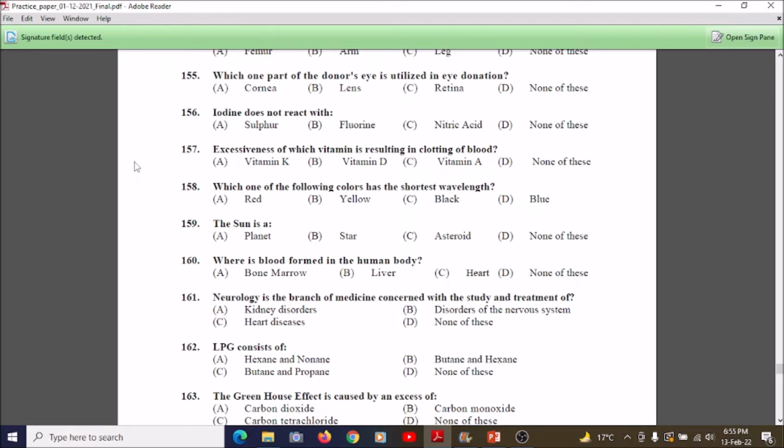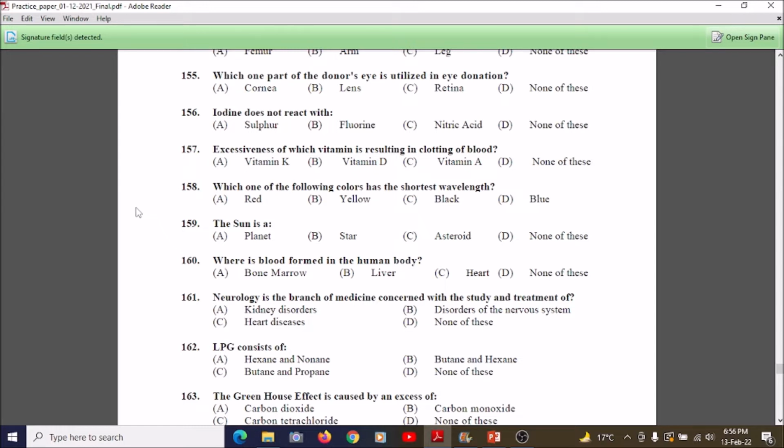So next, students, we go towards question number 157. It says: excessiveness of which vitamin results in clotting of blood? Option A is vitamin K, option B is vitamin D, option C is vitamin A, and option D is none of these. So its answer is vitamin K. If you use vitamin K excessively in your daily life, it causes clotting of blood in your body. So our option is A. Students, now we're going towards question number 158.